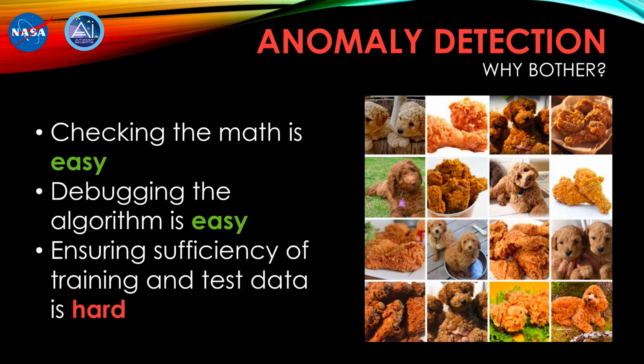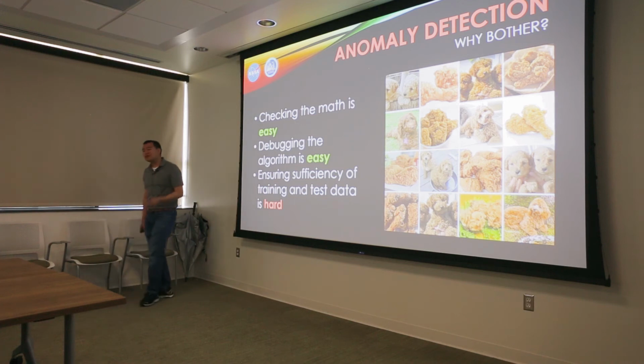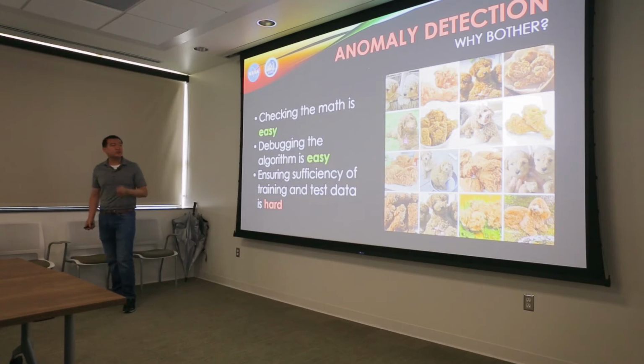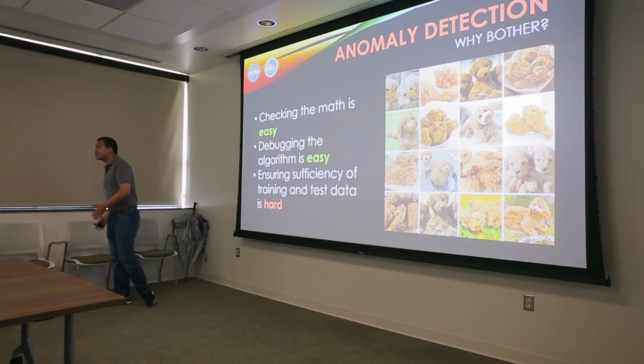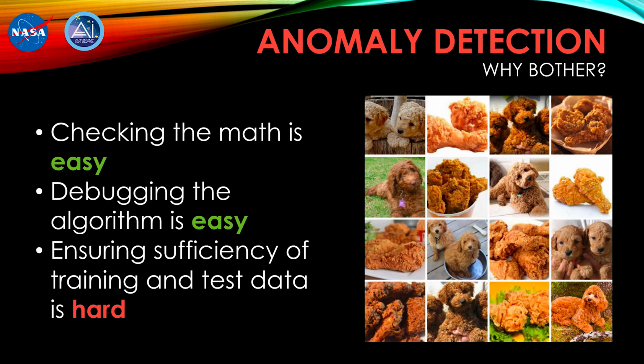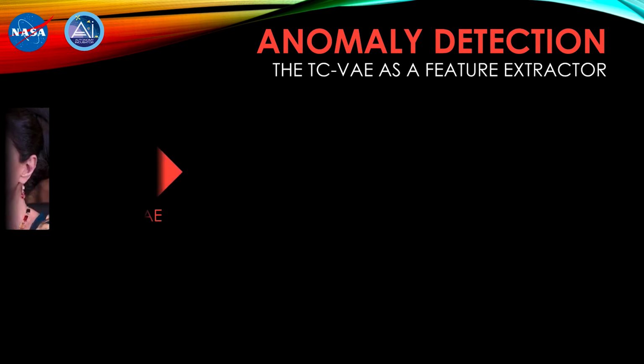And the motivation behind this is that when machine learning systems fail, it's very rarely the case that there was a bug in the algorithm or the math somehow didn't work out. It's almost always the case that the data that we passed to the model to train on just wasn't good enough. It could have been biased, there could have been unwanted correlations, or the data might have been too narrow for the application that we wanted to use it for. So it's very important to us to have a model that can assess whether the input to a machine learning system is outside that system's range of experience.